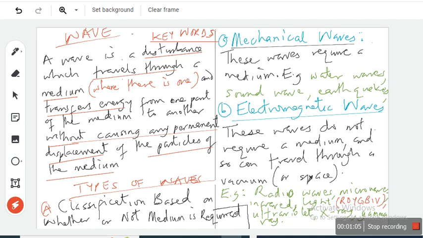But after the wave has passed, the water particles will stabilize again and stay in their fixed position.